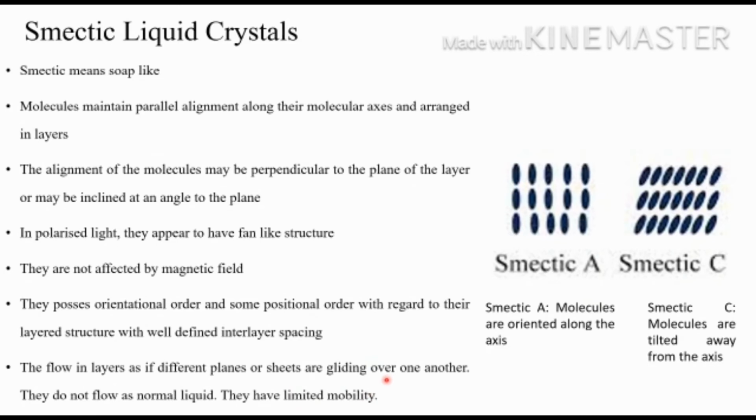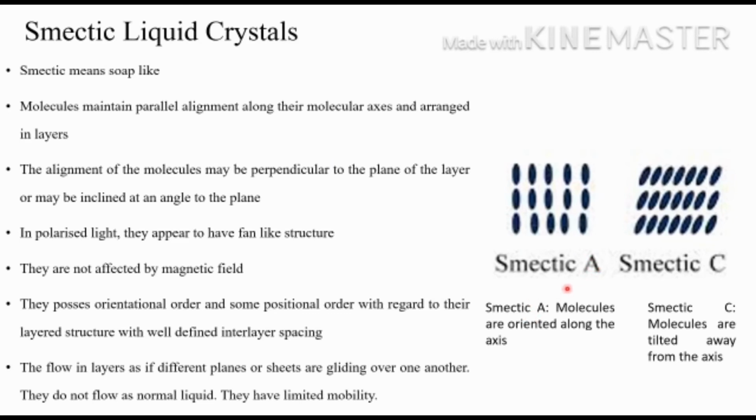The nematic crystals can move up or down or sideways, because they lack positional order. But smectic crystals possess orientational order and some sort of positional order, and they are arranged in layers, and these layers can glide over one another. Because of that, their mobility will be limited. So these are the smectic liquid crystals.